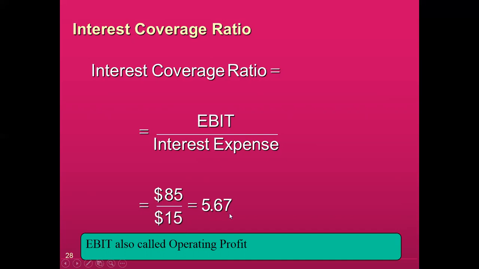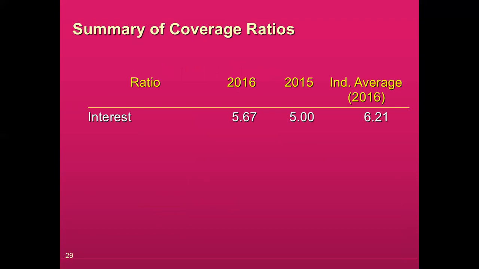If this is showing on a higher side, this is much better for the company. So normally the financial institutions are interested to assess company ability to pay their financial charges out of their current year earning. Compared to industry average, our position is not better, but last year we were far less and now we are improving.